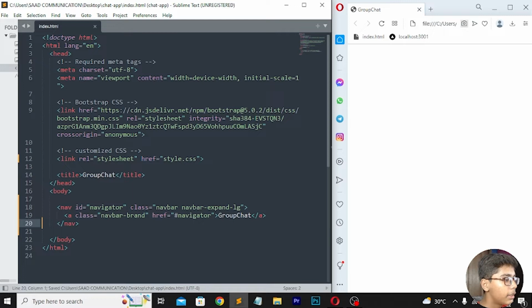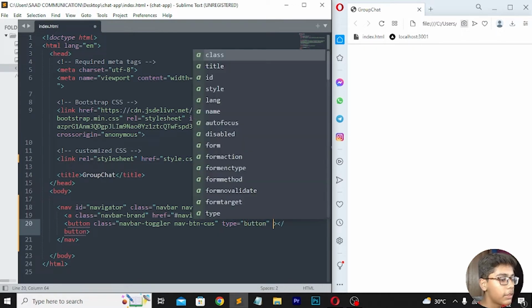Save this. Then when you've done that, you have to move in this file again, move down, and write here button, then you have to set class here, and in this class I will be writing navbar-toggler like this. Then here you have to move forward, write here nav btn, then you have to write type equals to button.